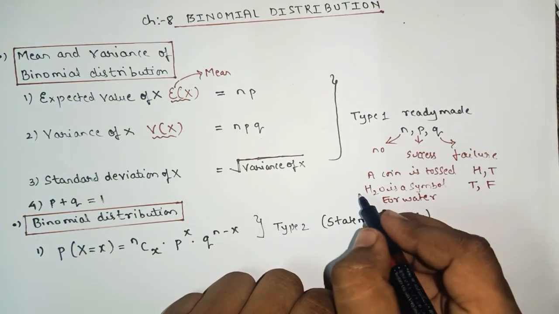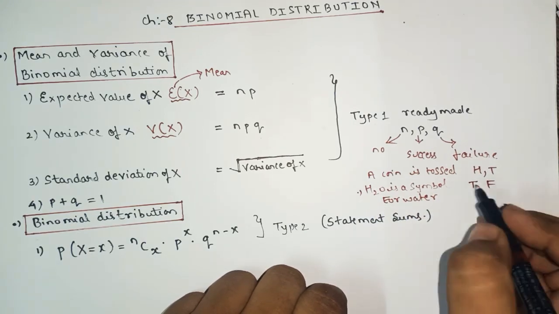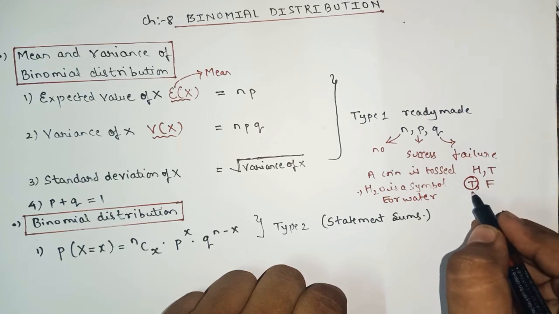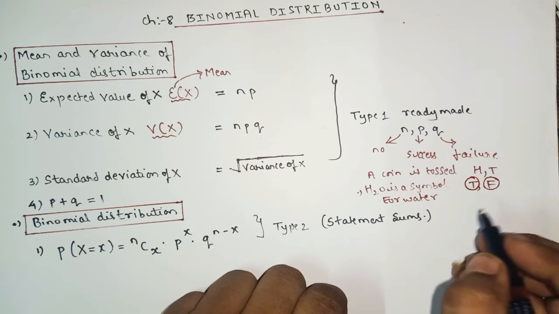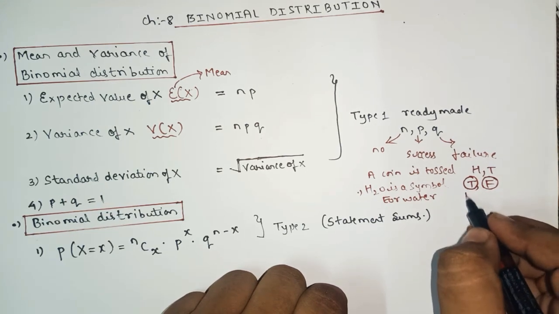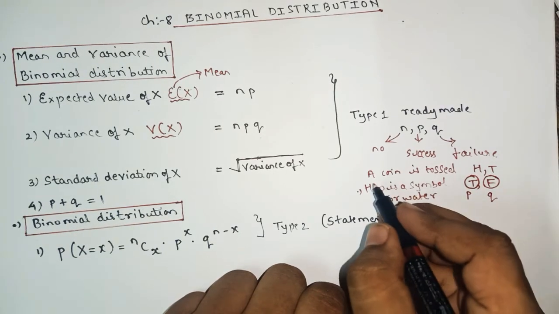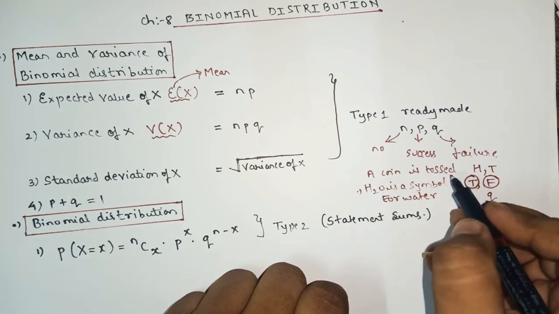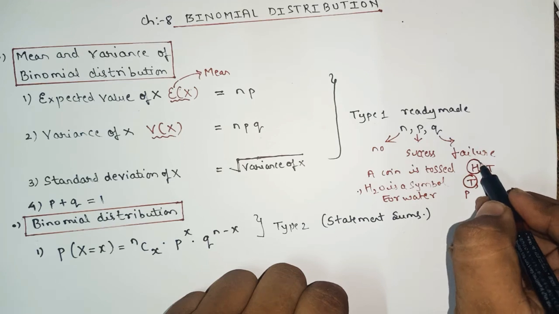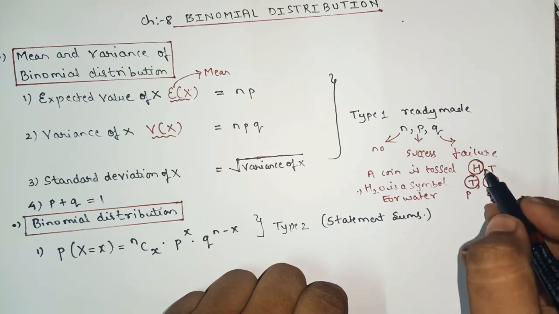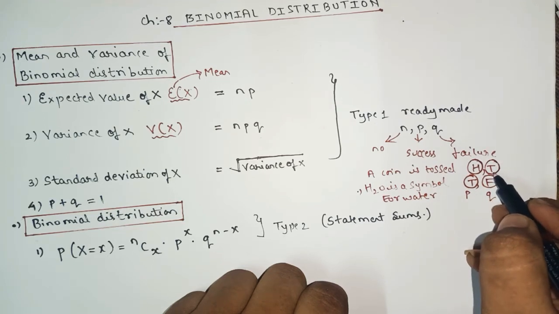So for this second question, focus here. If I say H2O is the symbol for water, either it will be true or it will be false. This true is known as successful probability, and this false is known as unsuccessful, that means failure probability. So if you consider this true as P, so false will be what? Q. Like here, if a coin is tossed and the outcome is H or T, if I consider this H as the successful trial, successful probability, then what will the tail be?